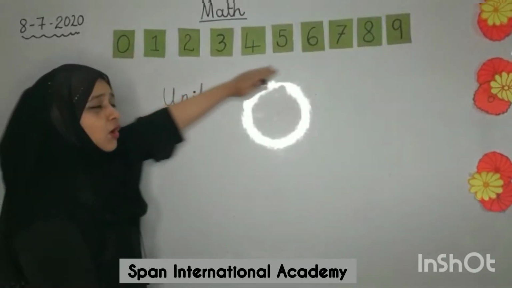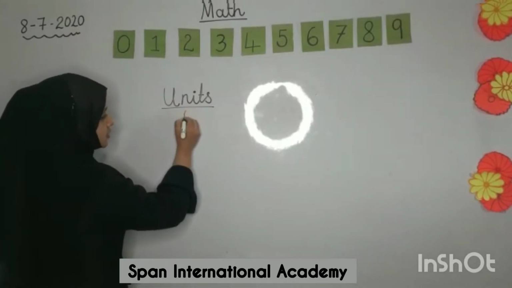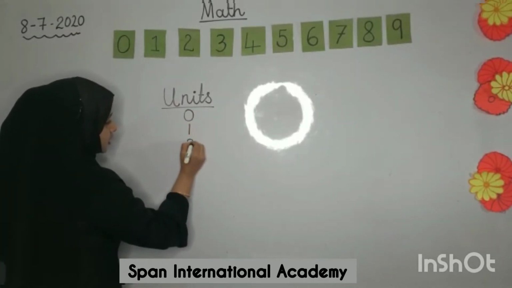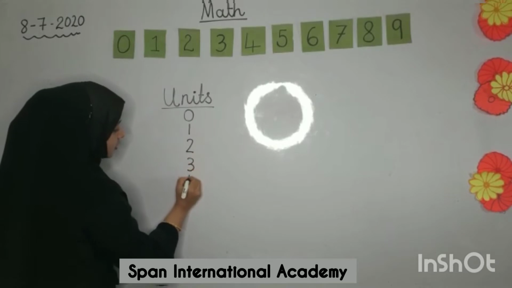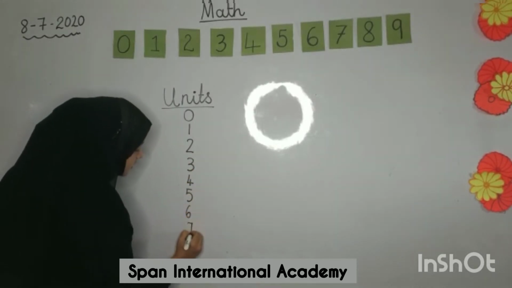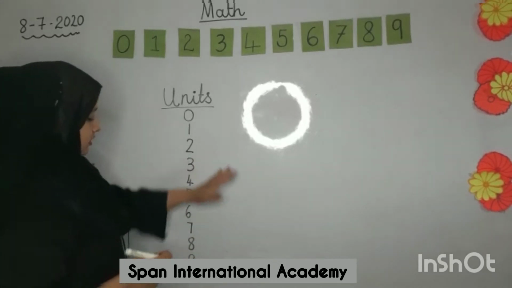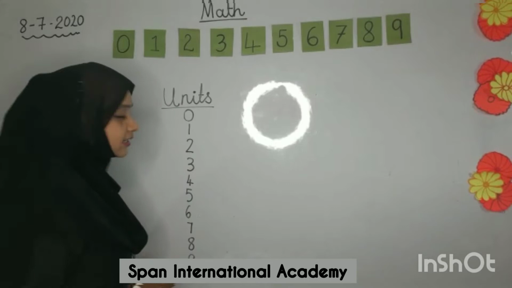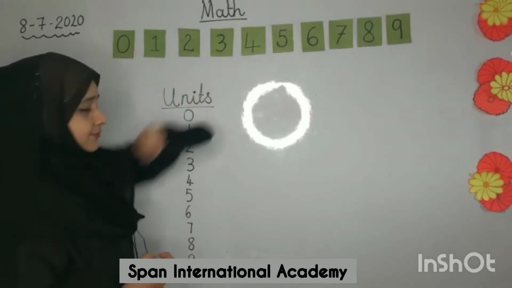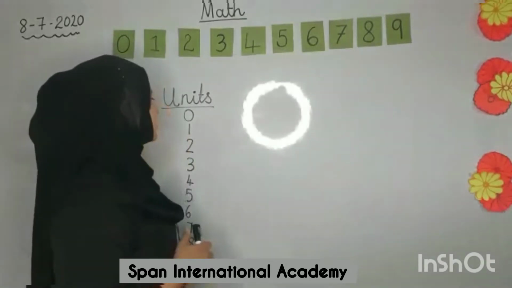So, we'll write all the single digit numbers under this house. 0, 1, 2, 3, 4, 5, 6, 7, 8, 9. Now can you see I have written all the single digit numbers under units? Yes, all the single digits come under units.